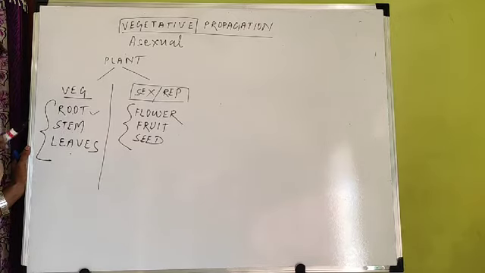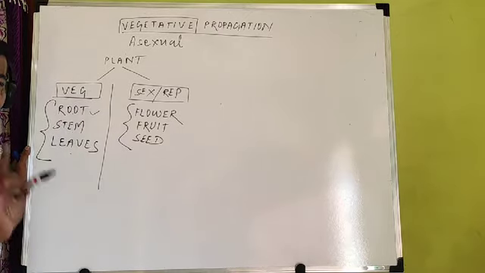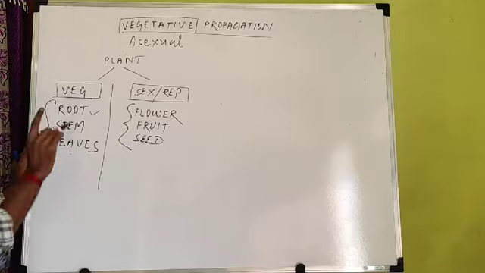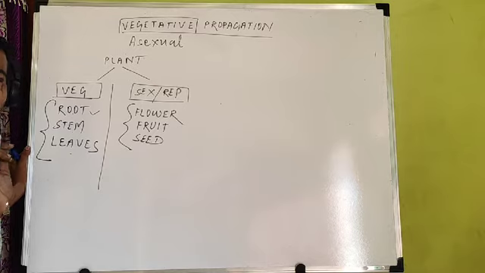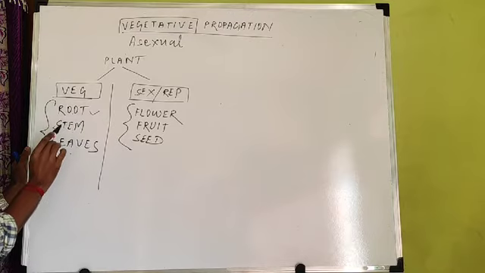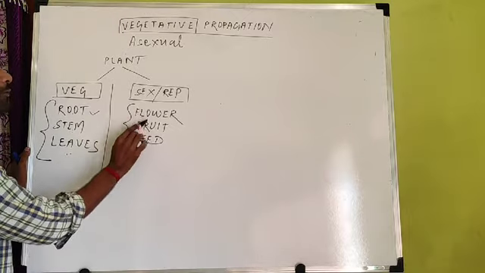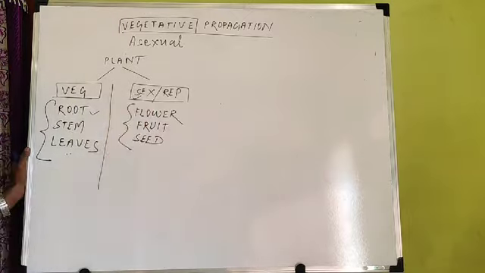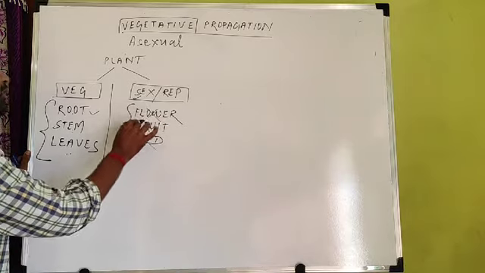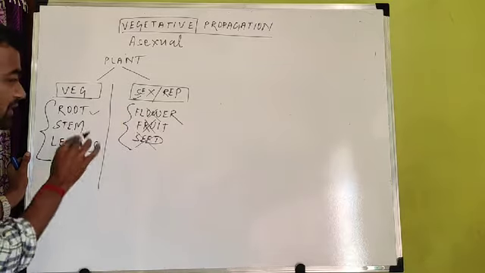Those organs which are not responsible for reproduction are called vegetative organs. So the vegetative organs are root, stem and leaves. But the reproductive organs are flower, fruit and seed. When flower, fruit and seed are used, that is sexual reproduction, and these are reproductive organs. But some plants are found in which the seed, flower and fruit are not used in reproduction.